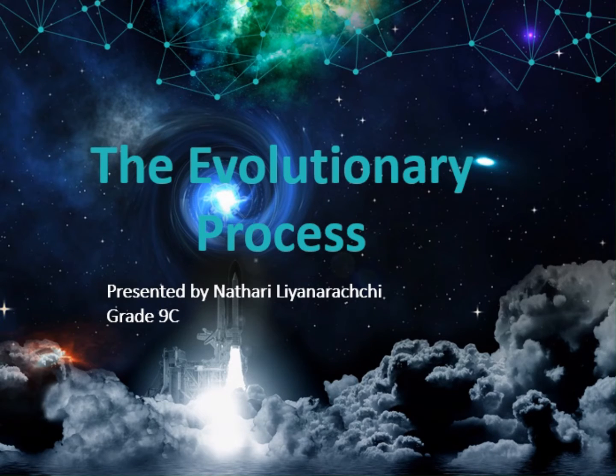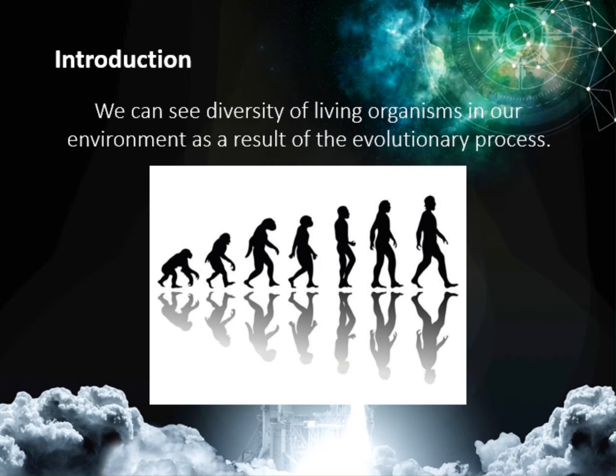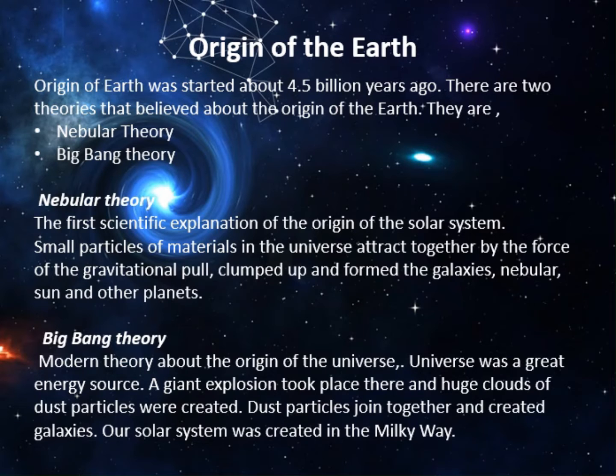Today we are going to discuss about evolutionary process. Introduction. We can see diversity of living organisms in our environment as a result of the evolutionary process. Origin of the Earth. Origin of the Earth was started about 4.5 billion years ago.